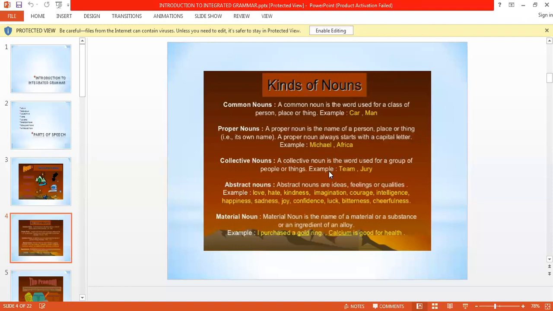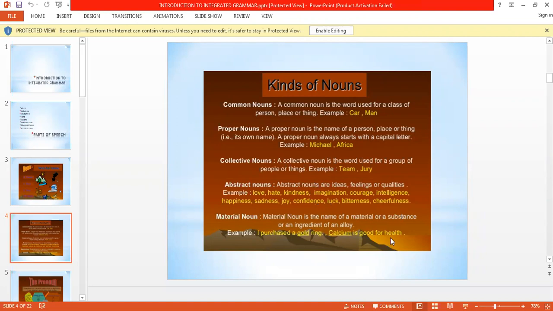When I say, I love this place very much, place has a physical appearance, but love is a feeling, love is an idea. So this idea does not have any existence, does not have any physical appearance. So such kinds of nouns are called abstract nouns. These are examples: love, hate, kindness, imagination, courage, intelligence, happiness, sadness, joy, confidence, bitterness, cheerfulness. These are a few examples.